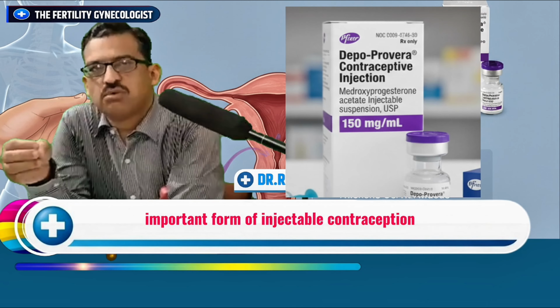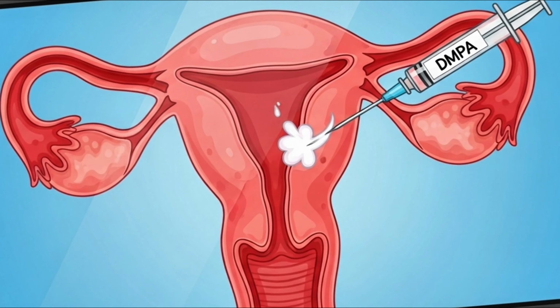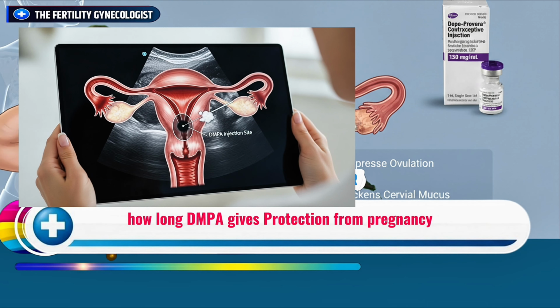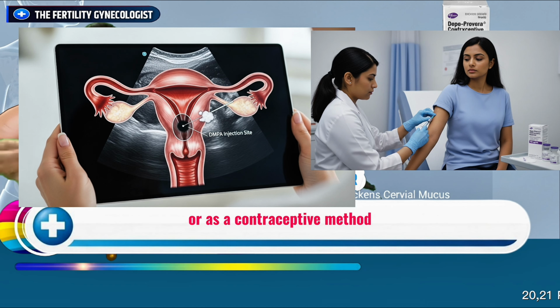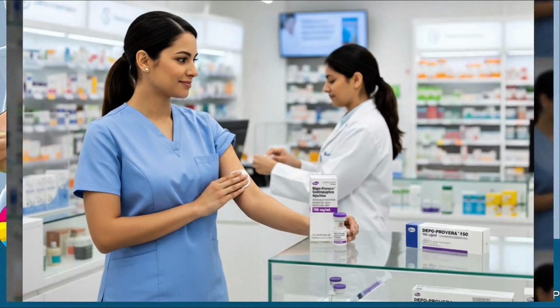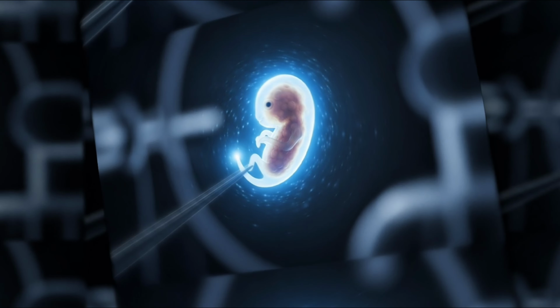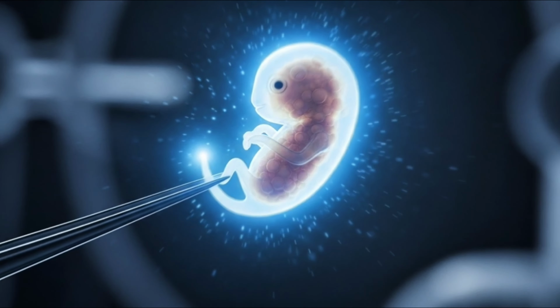DMPA is a very important form of injectable contraception. When to use DMPA, how long DMPA gives protection from pregnancy as a contraceptive method, what are the side effects of DMPA, does DMPA cause weight loss, does DMPA cause infertility, what are the other uses of DMPA.